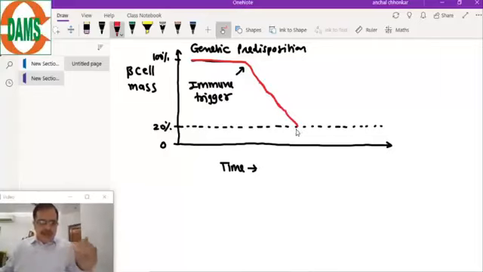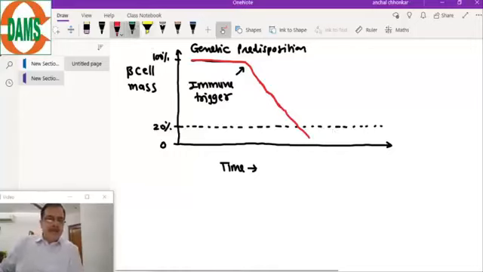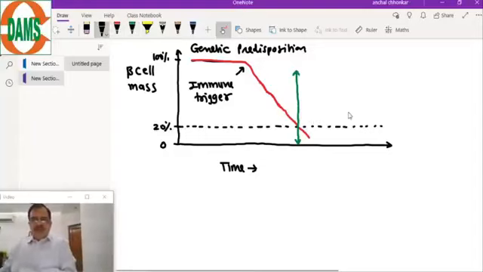Beyond this line is the phase of overt diabetes.